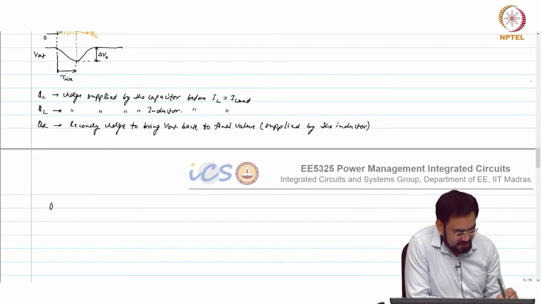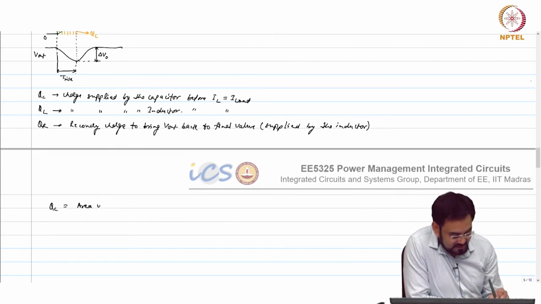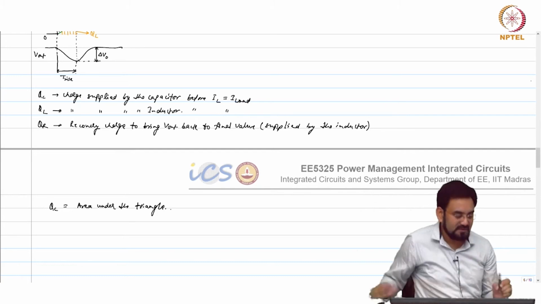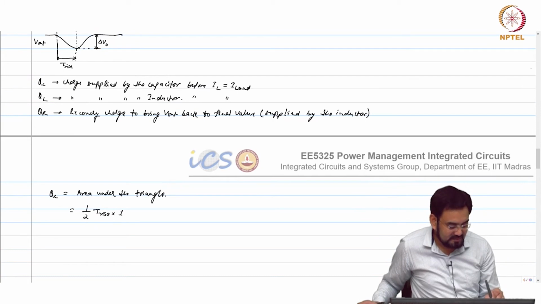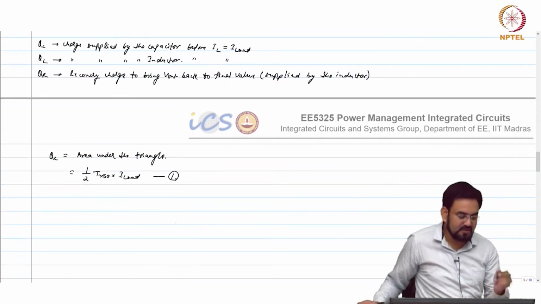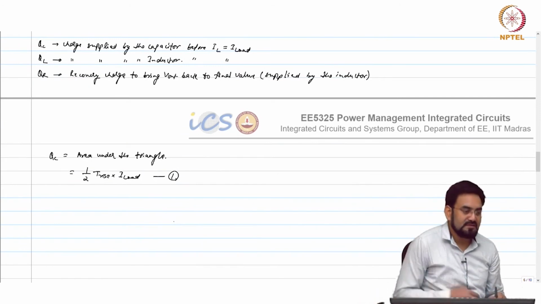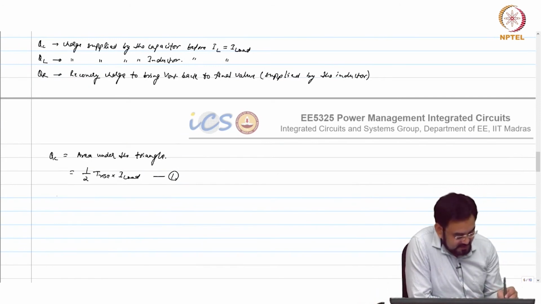Now QC equals the area under the triangle, which is half base times height. The base is T rise, and the height is I load. So what is the unknown term here? T rise. So let us find T rise.